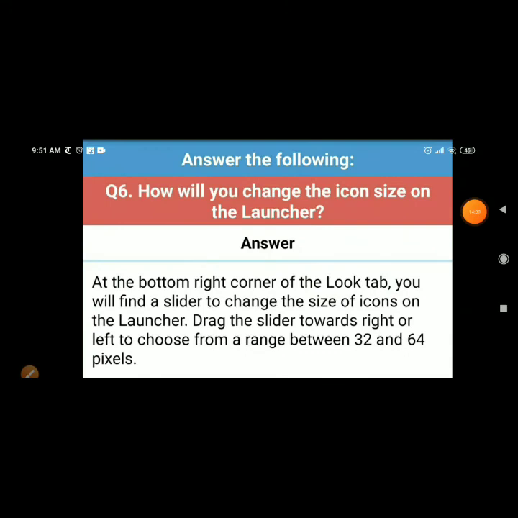How will you change the icon size on the launcher? At the bottom right corner of the Look tab, you will find a slider to change the size of the icons. On the launcher, drag the slider towards right or left to choose from a range between 32 to 64 pixels.